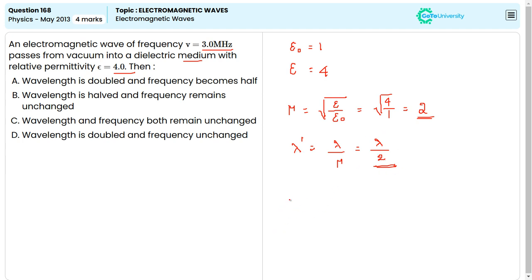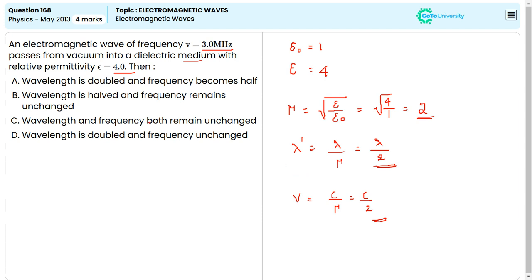And the wave velocity v is equal to c divided by μ, and that is c by 2 here. That means by seeing all these things, we can say that the wavelength and the velocity are reduced to half, but the frequency remains unchanged. The frequency will not change here.